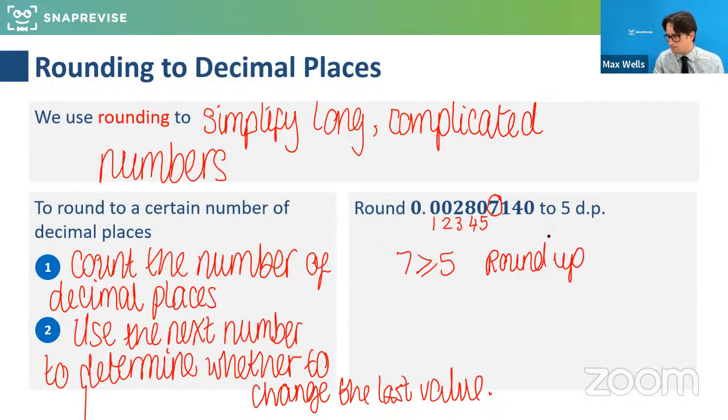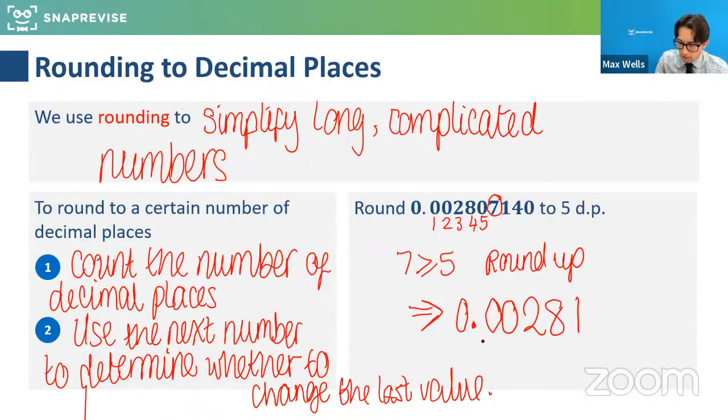So this one, now don't worry if you went further, because what we're going to look at is significant figures in a minute. Some of you might have gone a step further here. If it wants it to 2 decimal places, there are issues with this, there's a reason why decimal places aren't always the best way to round. But to 5 decimal places, this is actually the value. No worries, and I do really appreciate that, because where we're going with this is significant figures.